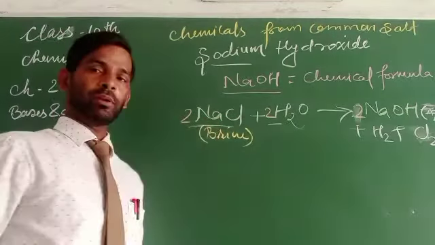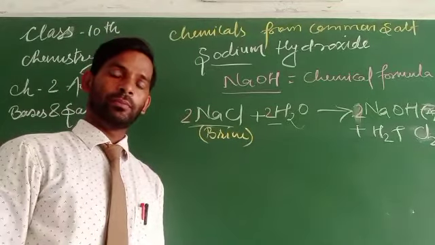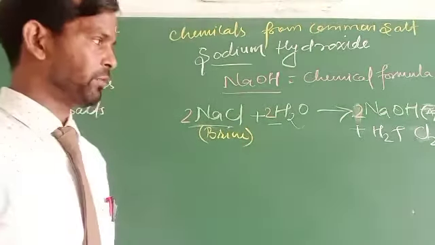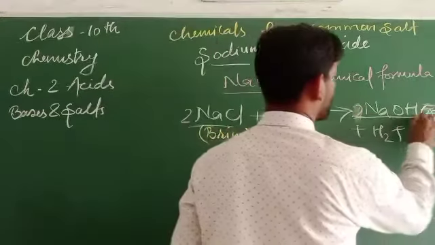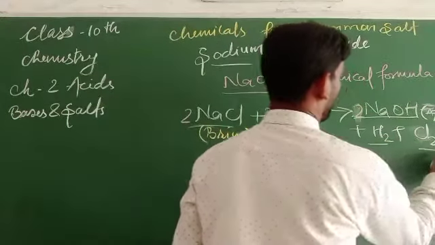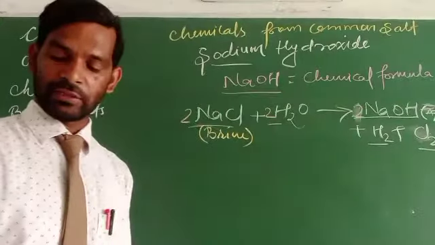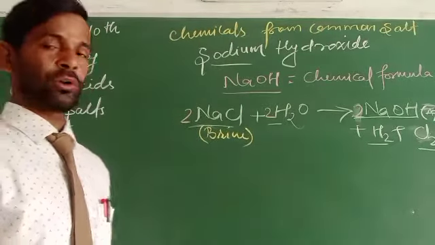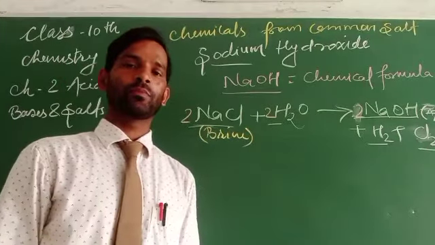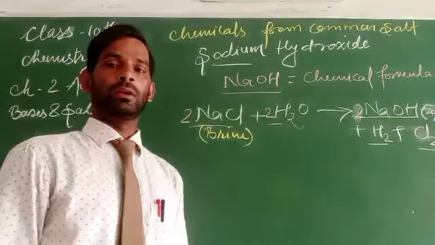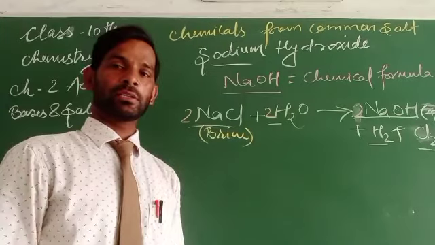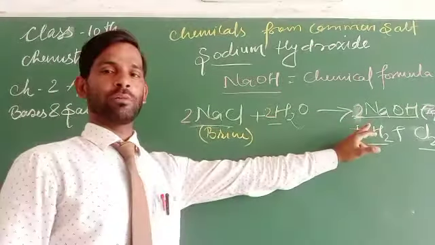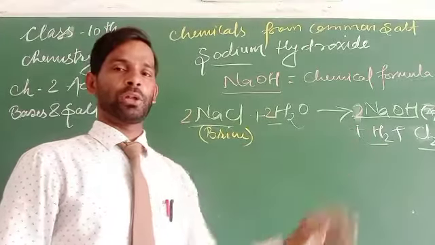So what will happen? This can decompose in different forms, like sodium hydroxide, hydrogen and chlorine gas as well. So whenever electricity is passed through the sodium chloride solution, it can be broken into sodium hydroxide, hydrogen and chlorine.